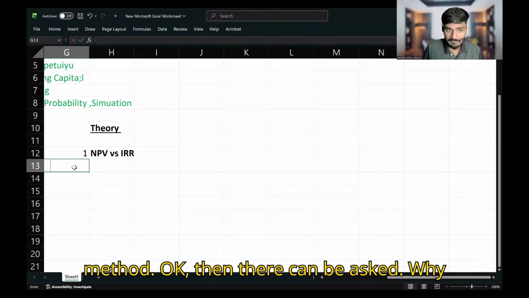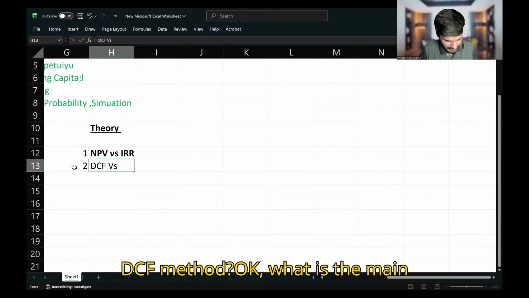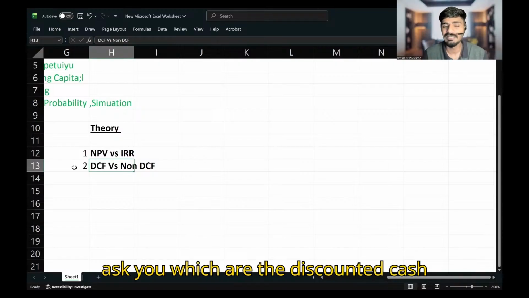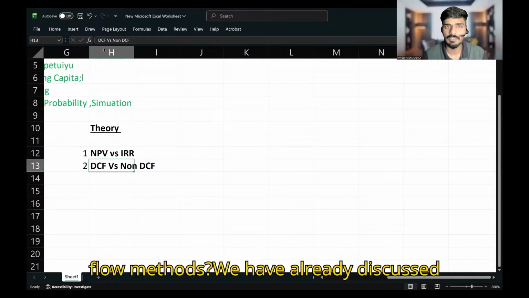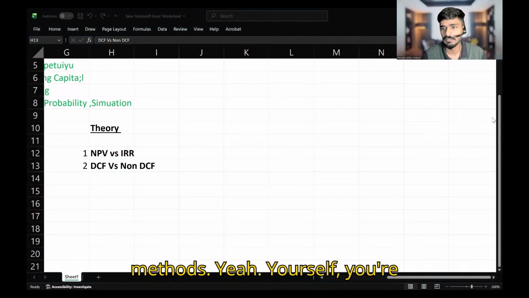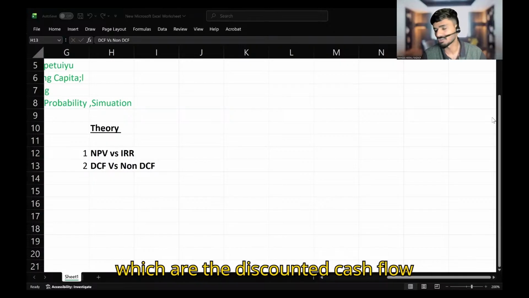Okay, then they can ask why DCF methods are superior to non-DCF methods. Okay, what is the main difference between discounted cash flow methods and non-discounted ones? So first of all, let me ask you, which are the discounted cash flow methods? We have already discussed that. Which are the discounted cash flow methods? Yeah, Yusuf, you are doing really good. Okay, let me ask you, which are the discounted cash flow methods?